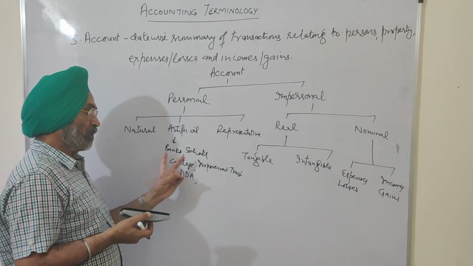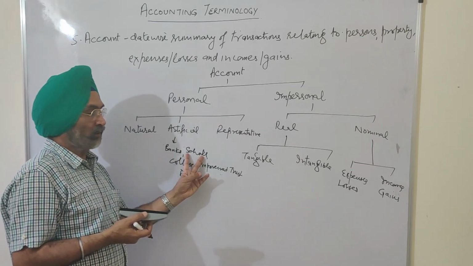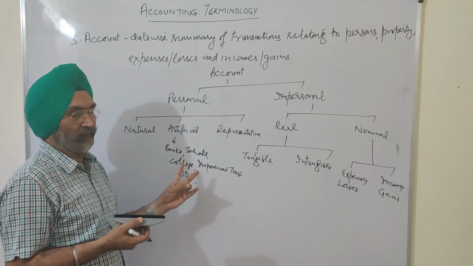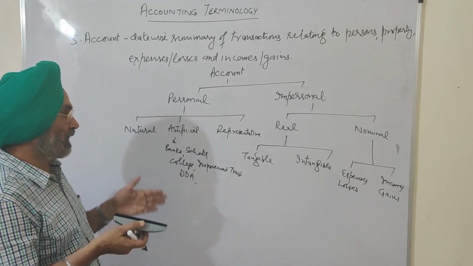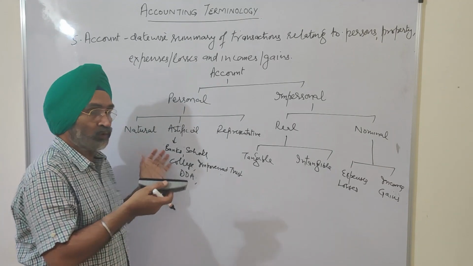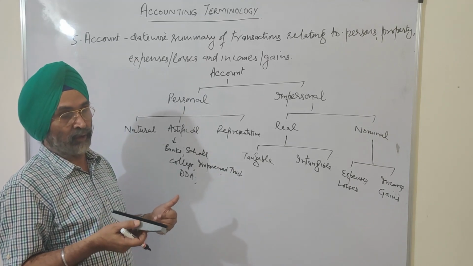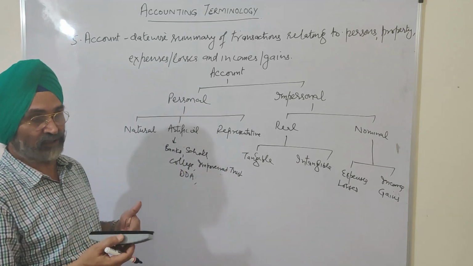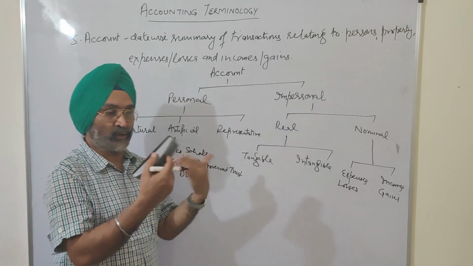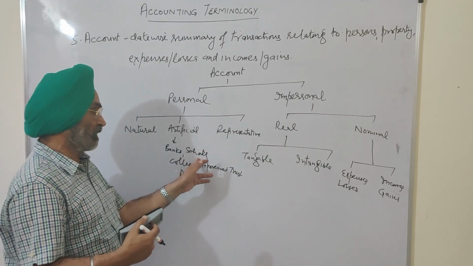If we prepare the account of Springdale School, of DAV School, or of some other school, college or university, that account is of an artificial person, because those banks, schools and colleges have the authority to file a suit against somebody, and that somebody can also file a suit against them.